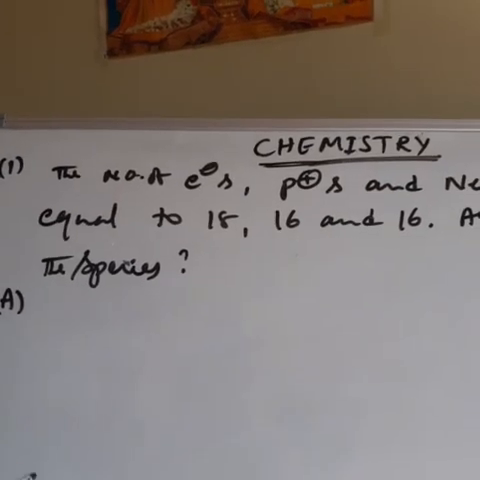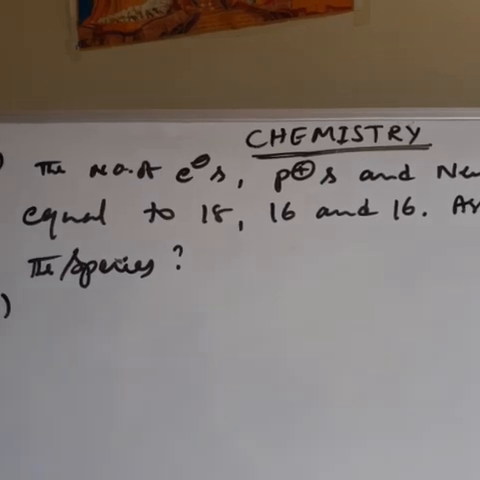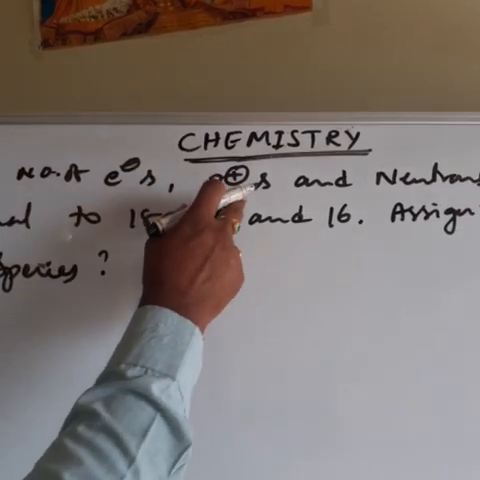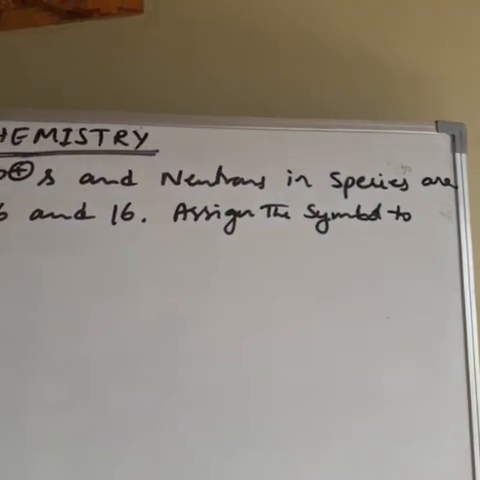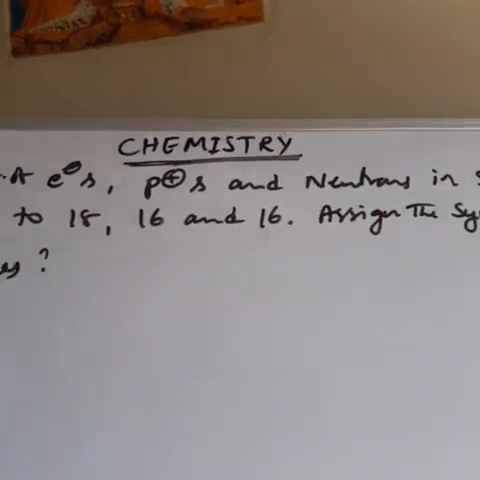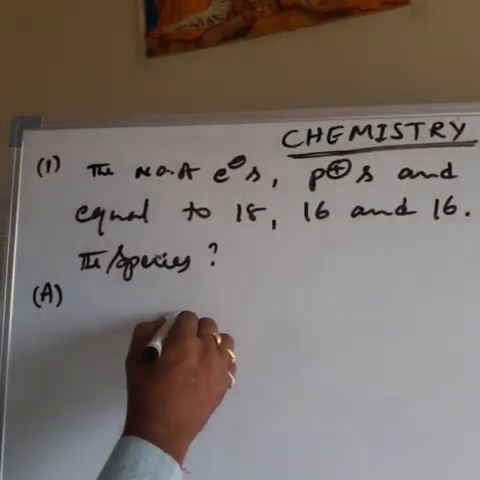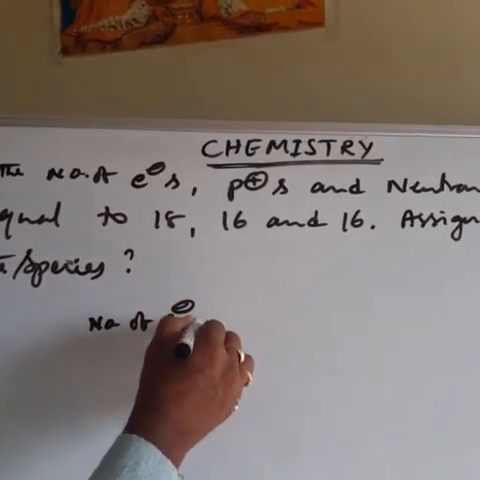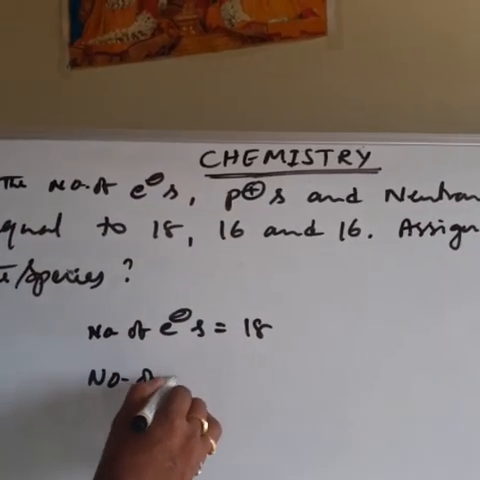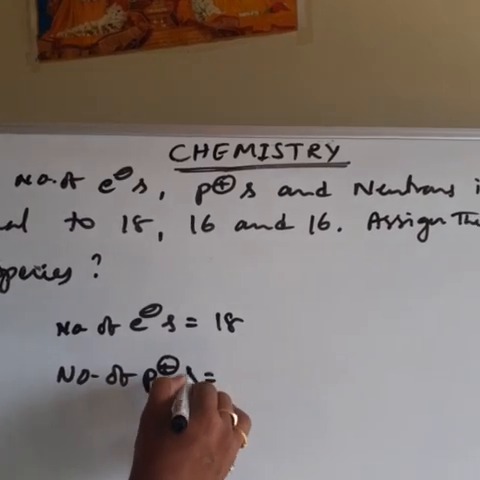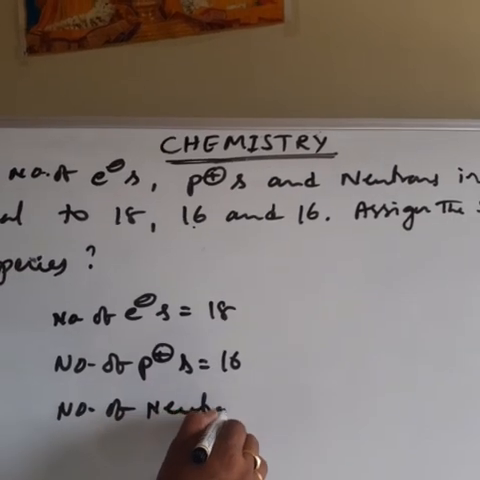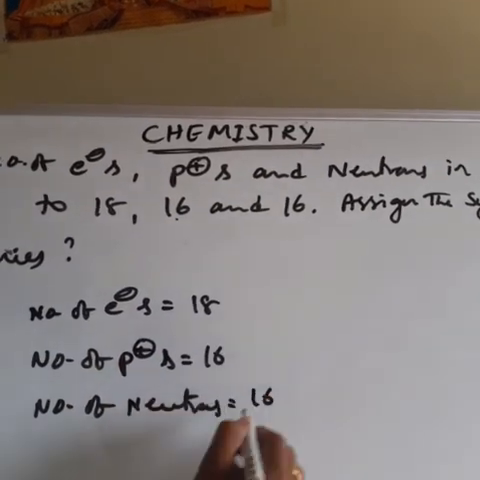You'll see, students, this is one of the problems related to this concept. Here, problem number 1. This is a textbook problem. The number of electrons, protons and neutrons in the species are equal to 18, 16, 16. Means electrons 18, protons 16 and neutrons 16. Assign the symbol of the species. Very simple. You see here. Number of electrons: 18. Number of protons: 16. Next, number of neutrons: that is also 16.